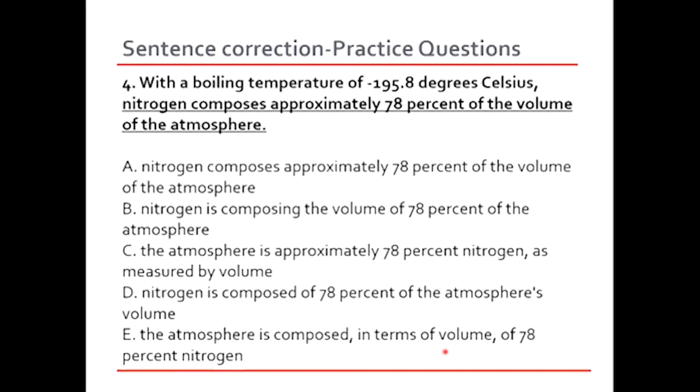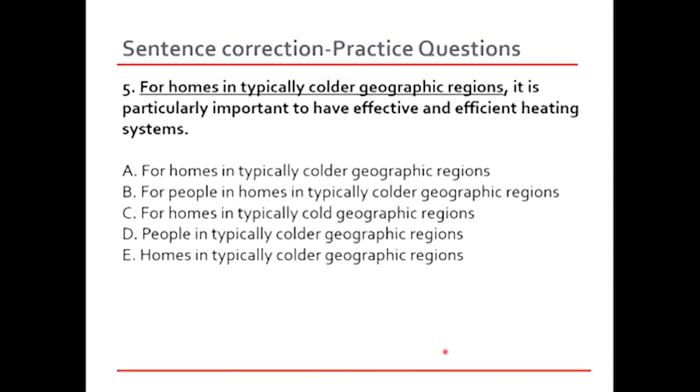Approximately, without using the word approximately, the sentence might not be correct. So therefore, the word should be there. 78% of the volume of the atmosphere. So I think this is what sounds absolutely right. So we'll just go with the first answer, the original answer. That's A. Question number 5.